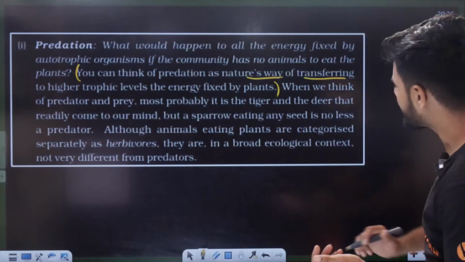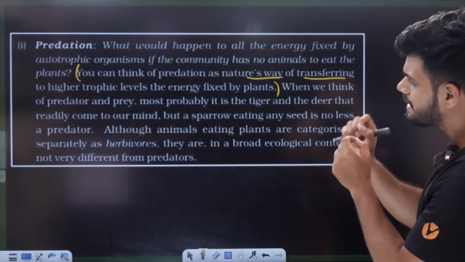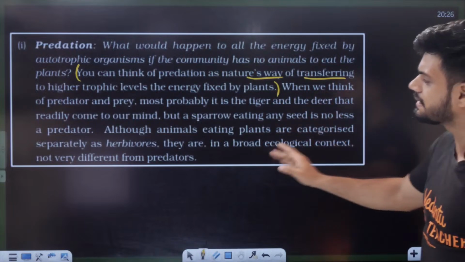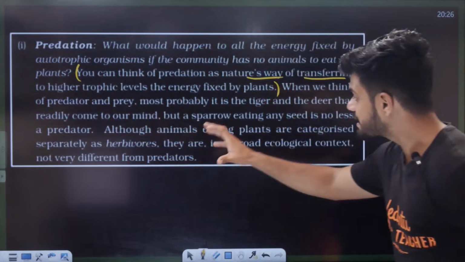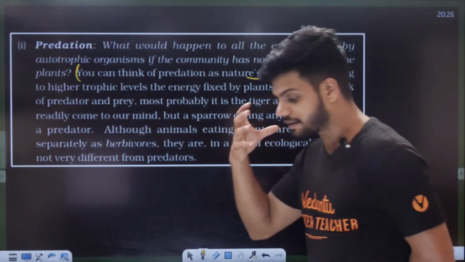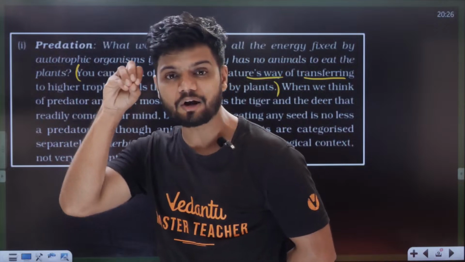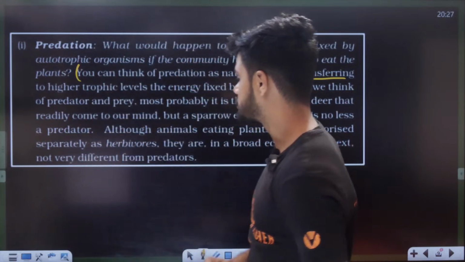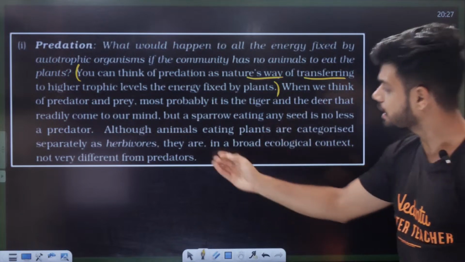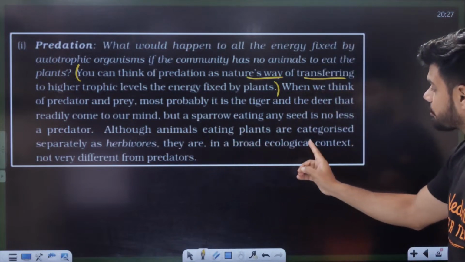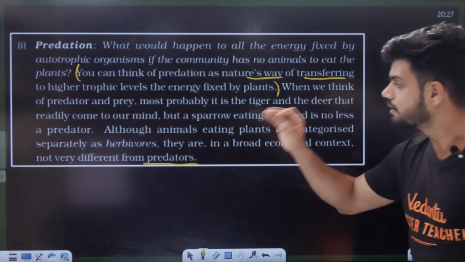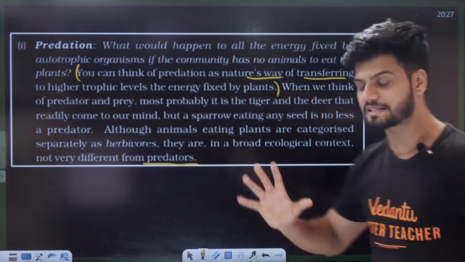Understood? Now, when we think about predators and prey, most probably it is the tiger and the deer that readily come to our mind. But a sparrow eating any seed is no less than a predator. So if a sparrow is eating a seed, that also is predation. Although animals eating plants are categorized separately as herbivores, they are in the broad ecological context not very different from predators. So your herbivores are also predators.